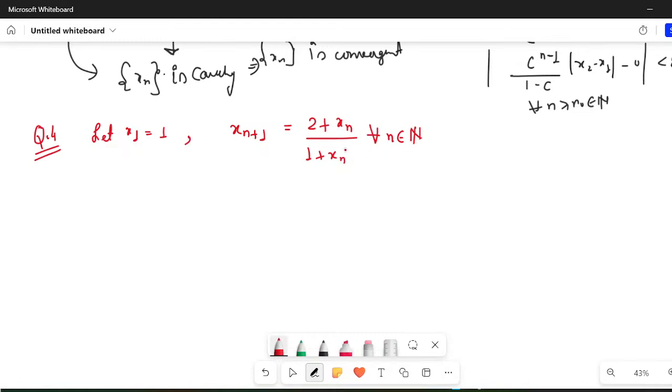What do you think about the sequence xn? Is it convergent or not?